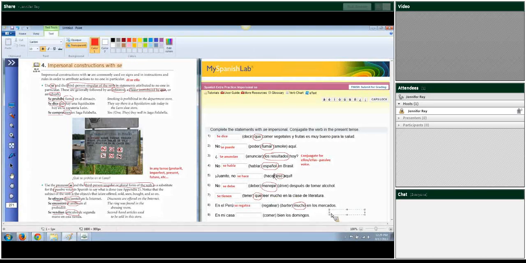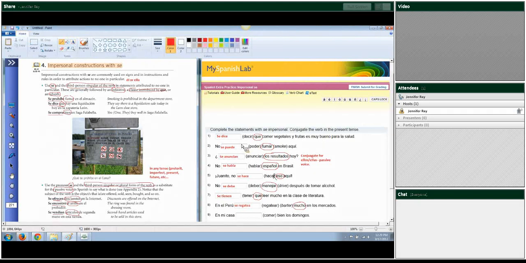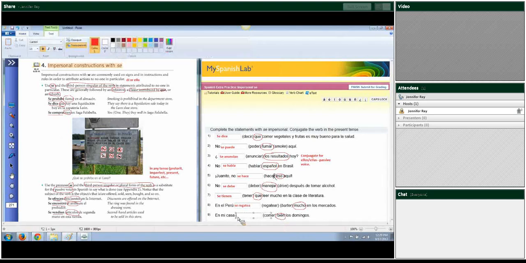En mi casa, blank, comer bien los domingos. Again, you've got an adverb here, bien, so we're going to keep it singular, and it would be en mi casa, in my house, they eat well, se come bien los domingos.